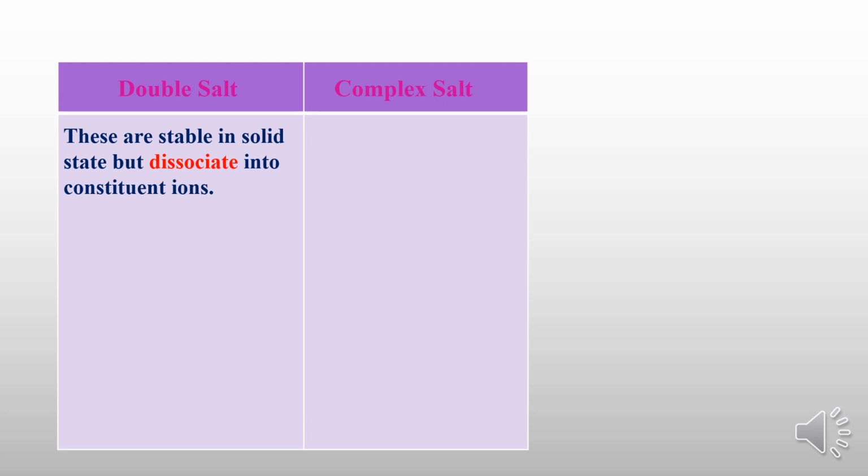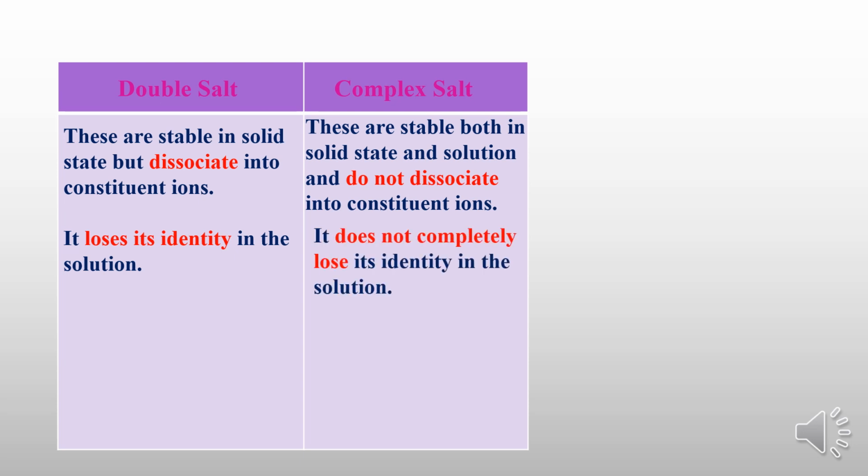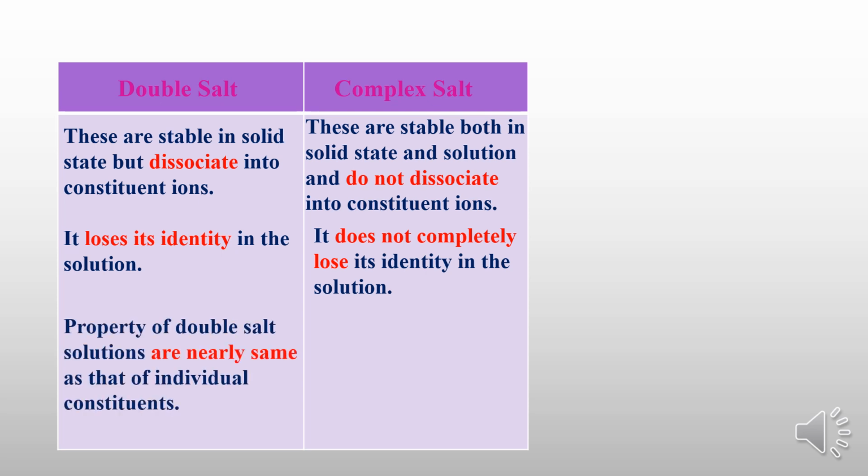Students, now we'll see the differences between double salt and complex salt, or double salt and coordination compound or coordination complex. See the first difference. Double salts are stable in solid state but dissociate into constituent ions. Complex salts are stable both in solid state and solution and do not dissociate into constituent ions. Double salts lose their identity in the solution, and complex salts do not completely lose their identity in the solution.